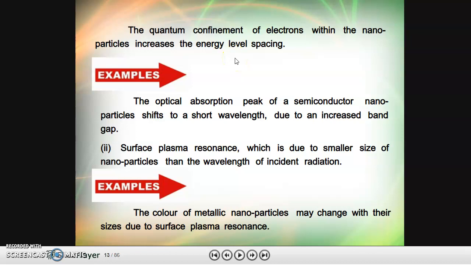Due to this, we could see a vast difference in optical property, like the optical absorption peak of semiconductor nanoparticles shifting to shorter wavelengths due to an increased band gap. Second, surface plasma resonance, which is due to the smaller size of nanoparticles than the wavelength of the incident radiation. The color of metallic nanoparticles may change with their sizes due to the surface plasma resonance.